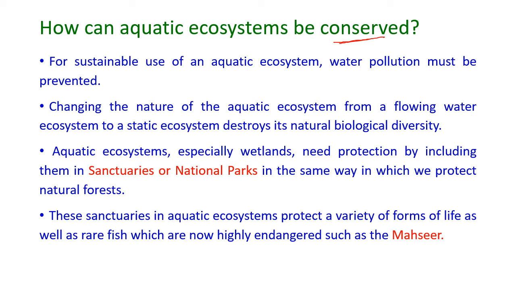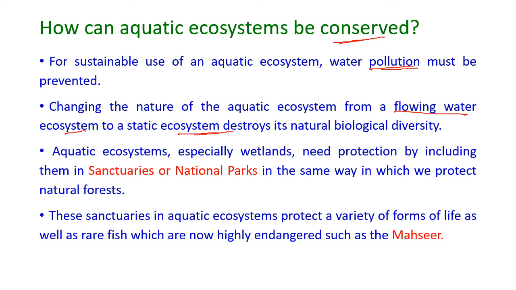How can the aquatic ecosystems be conserved? For sustainable use of an aquatic ecosystem, water pollution must be prevented, and changing the nature of the aquatic ecosystem from a flowing water ecosystem to a static water ecosystem destroys its biological diversity.